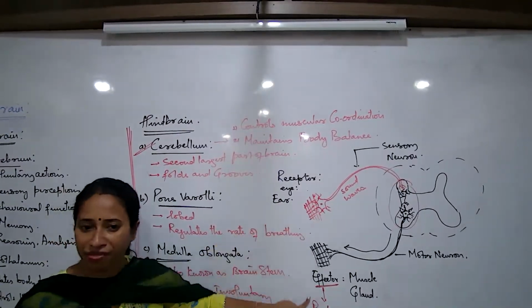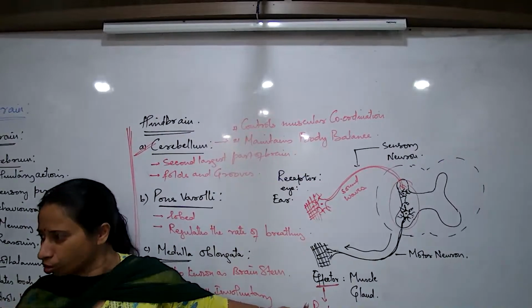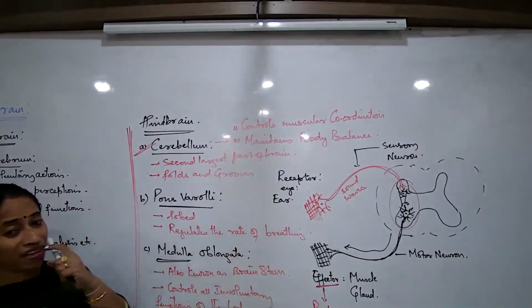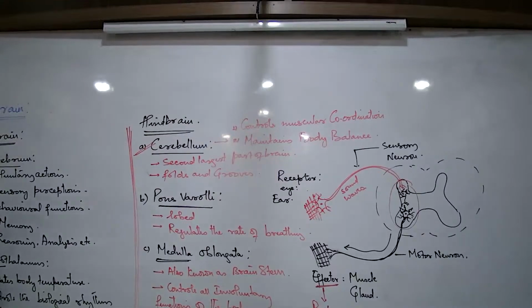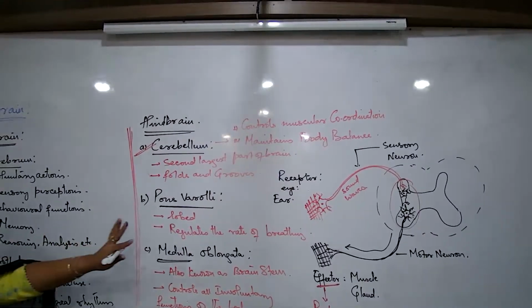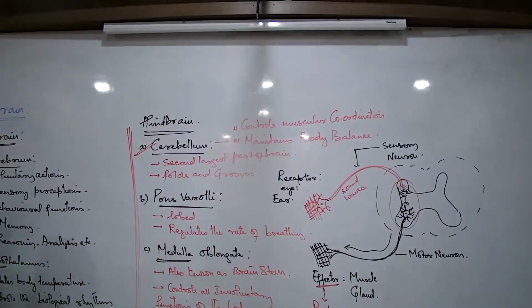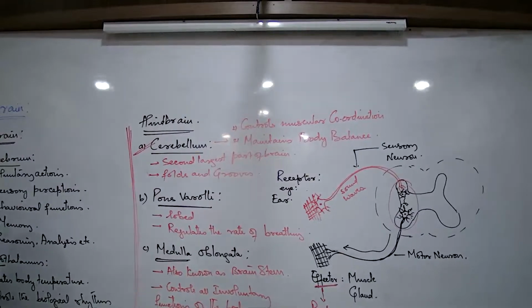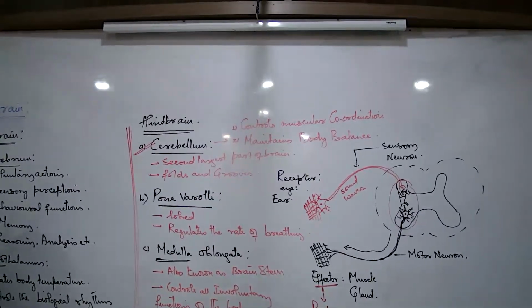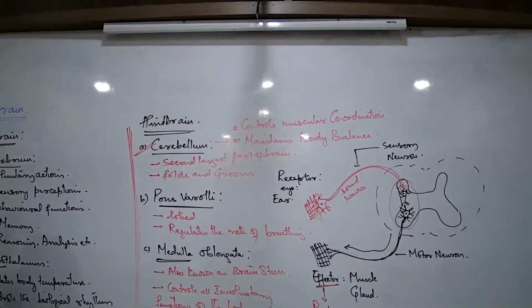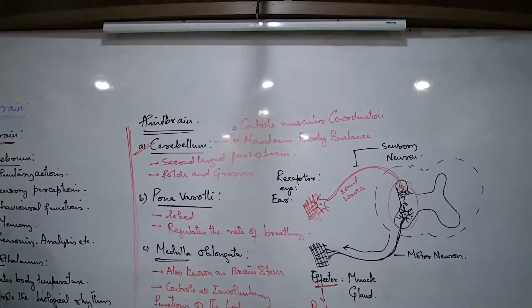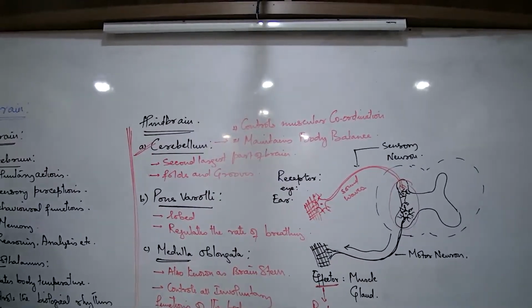Receptor and effector, what type of examples to write down? What was a reflex arc? This is a basic concept of reflex action. You all remember, no? So how will you define it? What is the definition of reflex arc? No, that is reflex action.